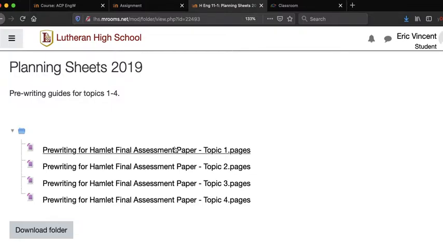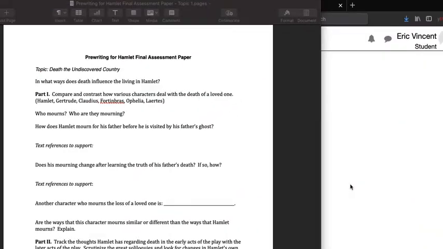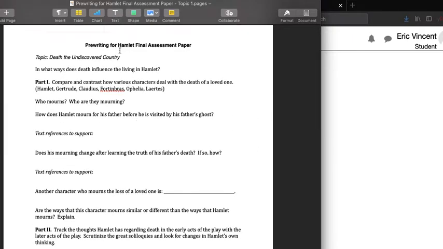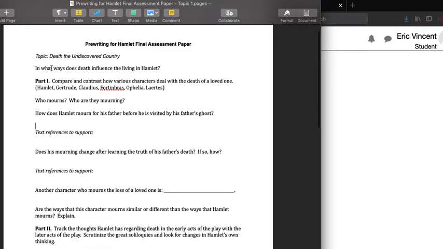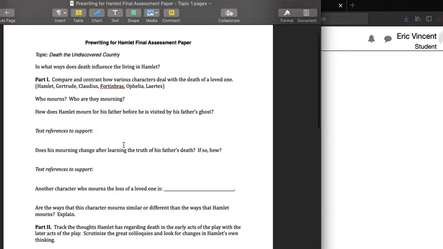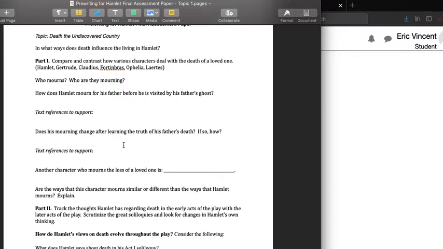Download topic number 1, and you will be looking at a pre-writing sheet that looks like this. You can see the topic is at the top of the page, and there's the central question, in what ways does death influence the living in Hamlet? And then I've broken down the various parts of the essay.